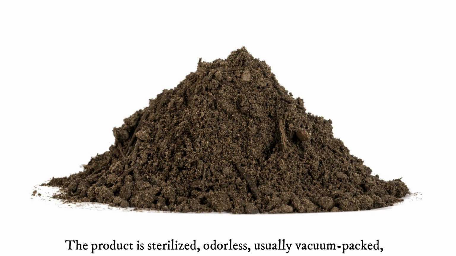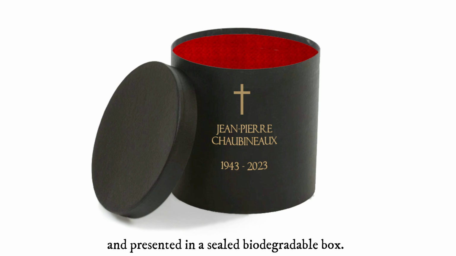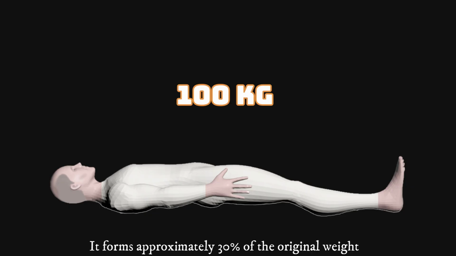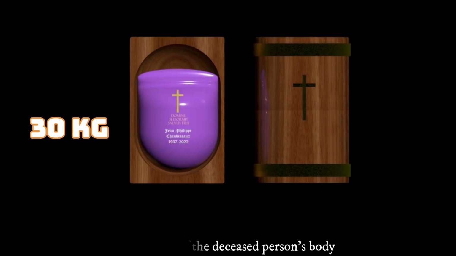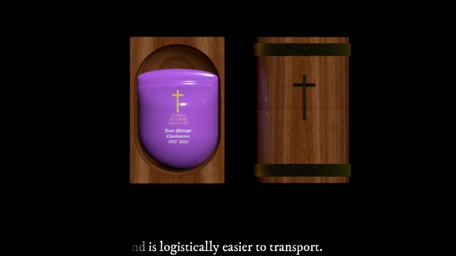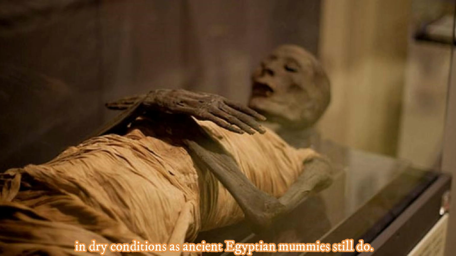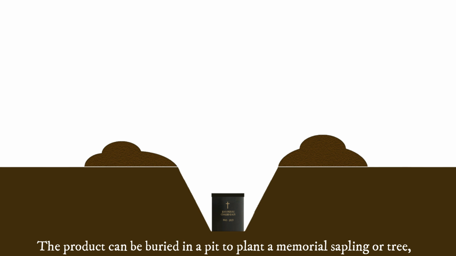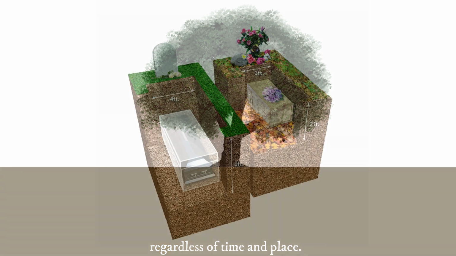The product is sterilized, odorless, usually vacuum-packed, and presented in a sealed biodegradable box. It forms approximately 30% of the original weight and volume of the deceased person's body and is logistically easier to transport. It can be stored for years or even decades in dry conditions, as ancient Egyptian mummies still do. The product can be buried in a pit to plant a memorial sapling or tree, regardless of time and place.